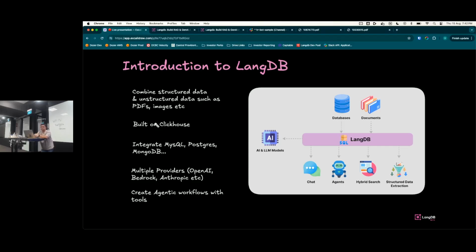Using that, you can actually build several applications. Of course, chatbots, which we've all seen, agentic workflows, search workflows. You could also use them to extract structured data from several unstructured documents like PDFs, images. It is unlocking many new use cases, right? So what does LangDB solve?